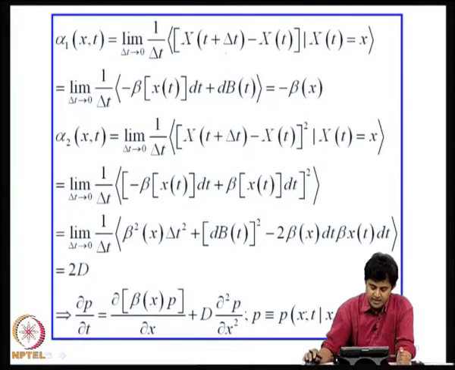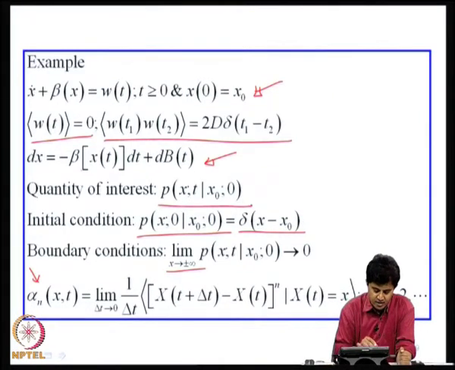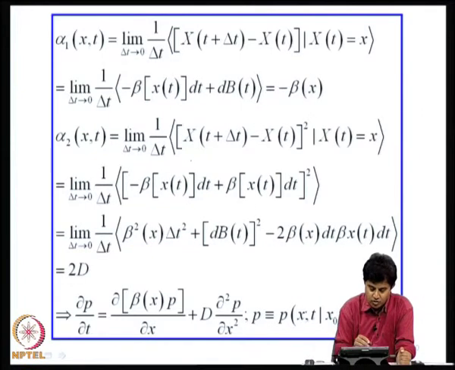So, what is dx of t? dx of t is minus beta x of t dt plus dB t. What is the expected value of this conditioned on x of t equal to x? It is nothing but minus beta x, since the expected value of dB of t is 0.